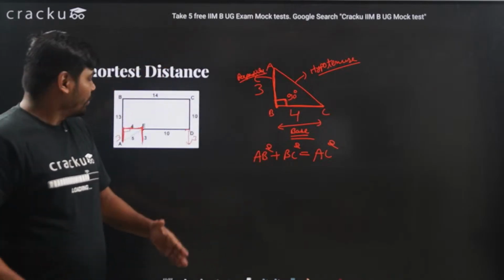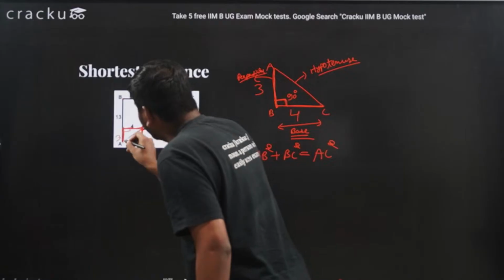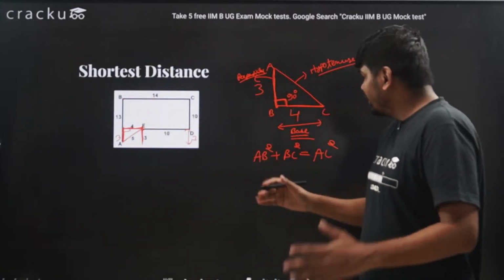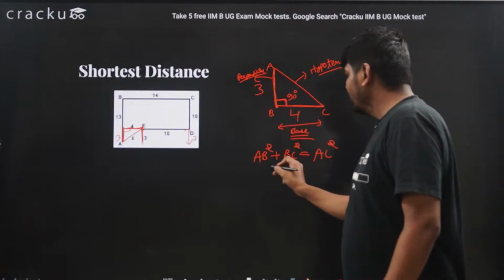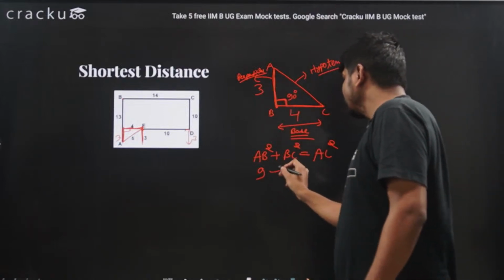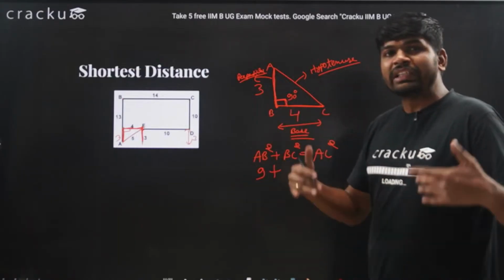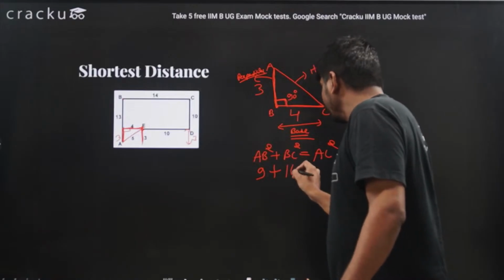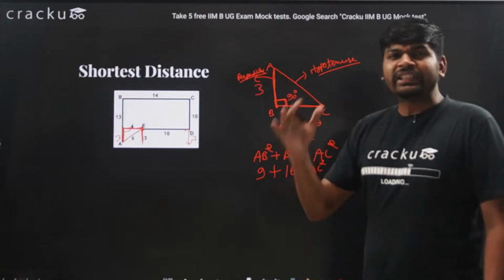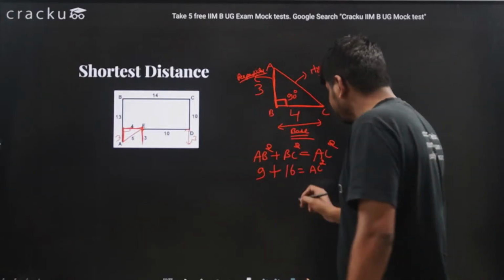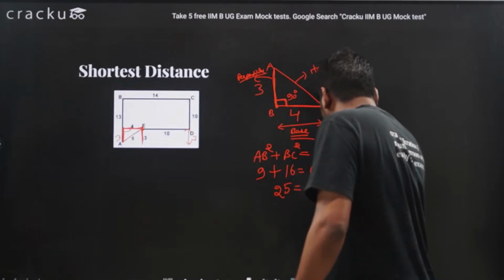Now if I want to know the length of this hypotenuse, I know that this is 3, this is 4. So 3 square, that is 9, plus BC square, BC is 4, so 4 square is 16, which is equal to AC square. 16 plus 9 is 25, which is equal to AC square.